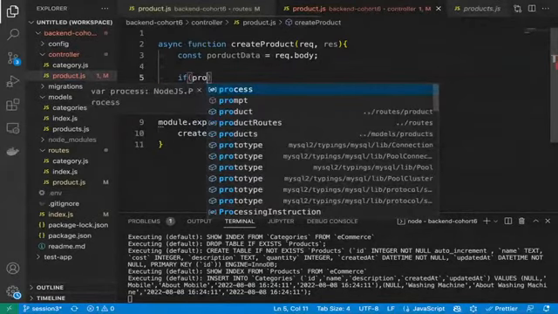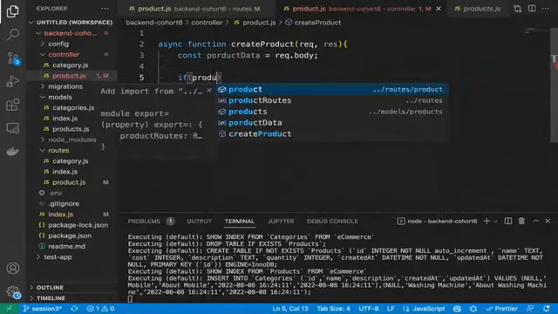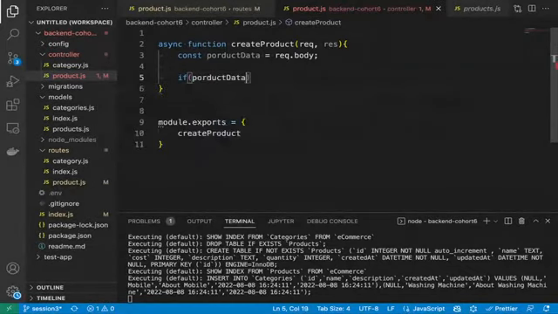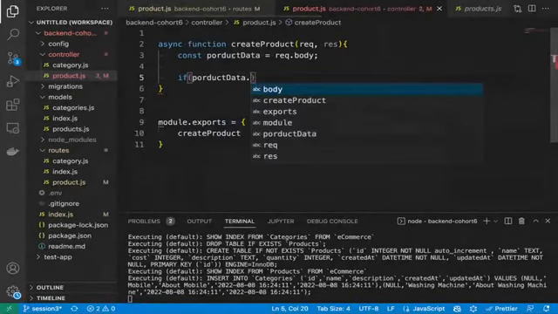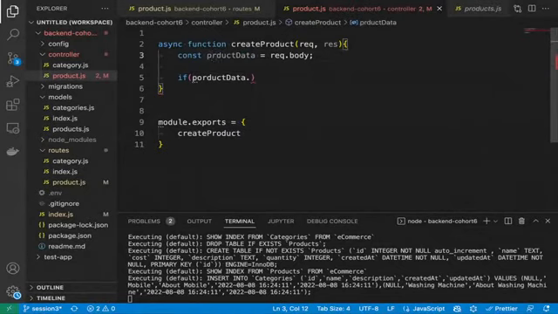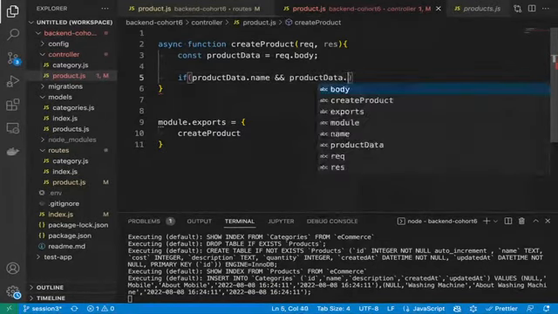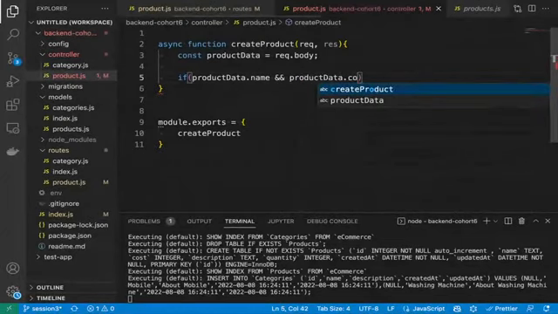And let's check the condition here. If product data is fine, no need to keep the smaller. I had written the wrong variable name. If product data dot name and product data dot cost, right?